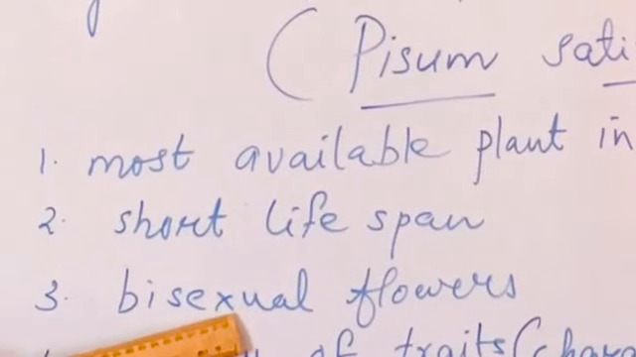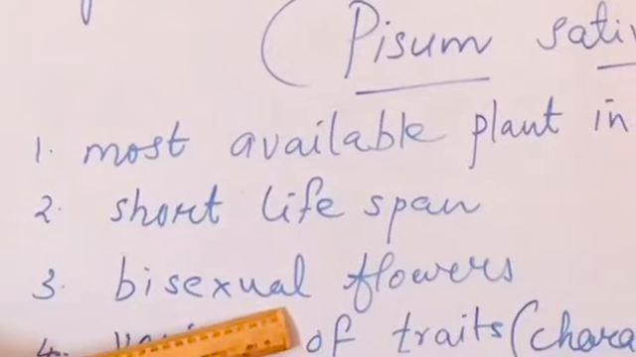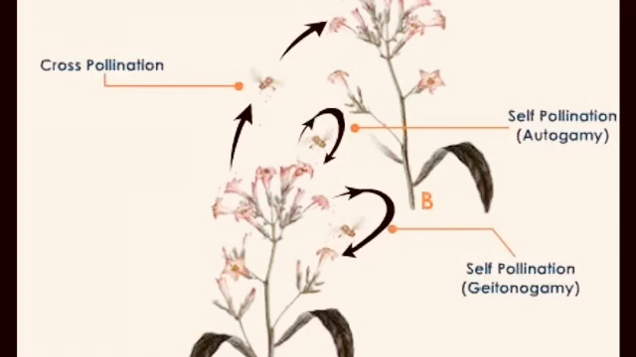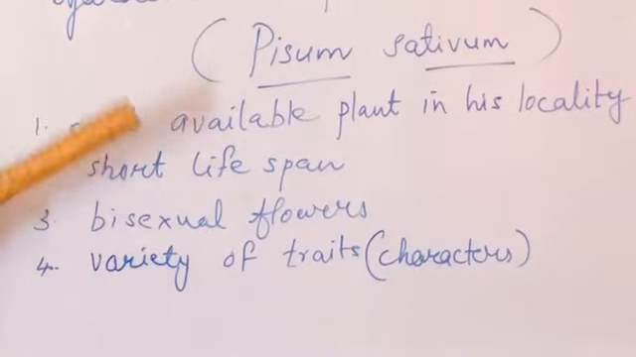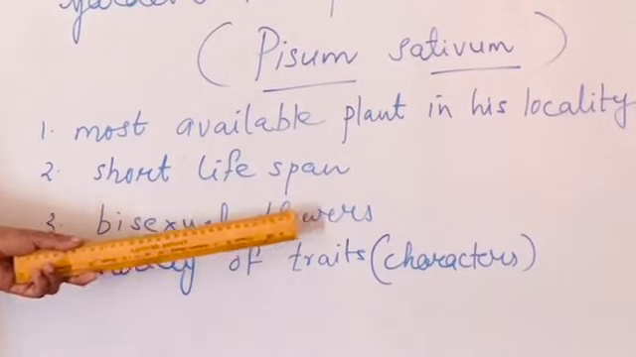And you know, it's a bisexual plant. That is, all the flowers of pea plants are bisexual. That is, the stamens and pistil both are there in the same flower. So he could conduct self-pollination and cross-pollination for his experiments. He was acting as an agent of pollination. So in the bisexual flowers of pea plants, he could conduct self-pollination as well as cross-pollination.